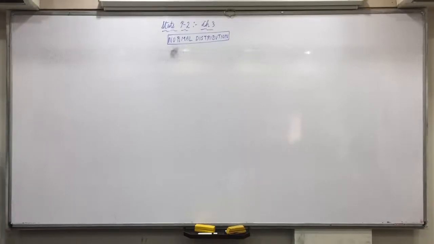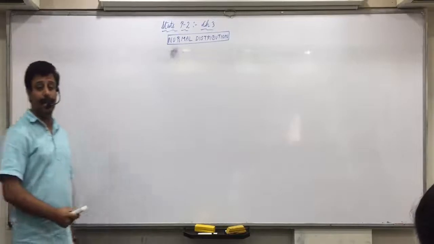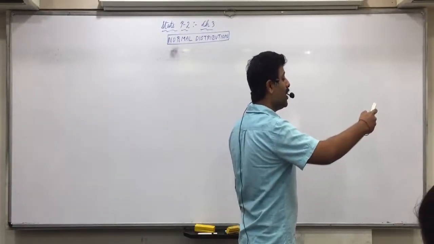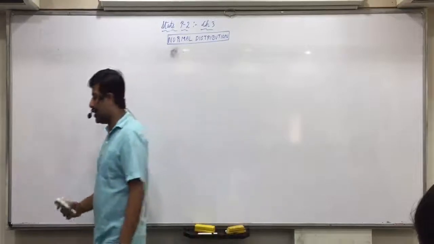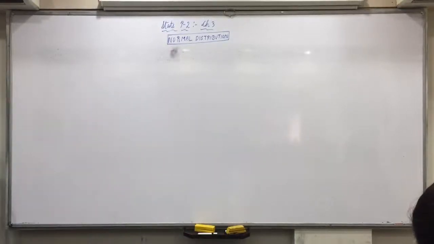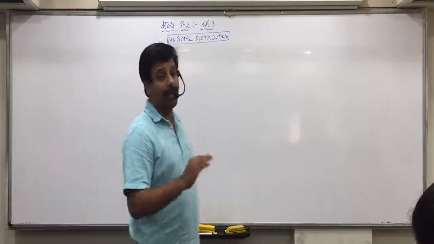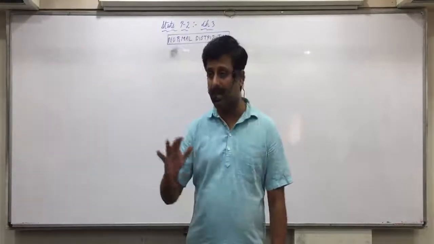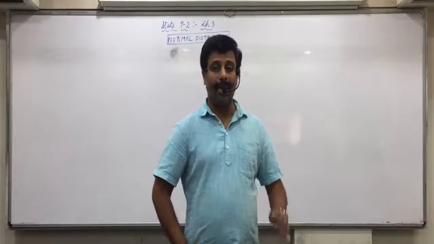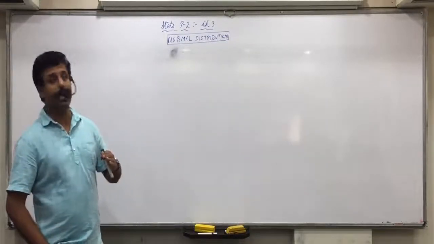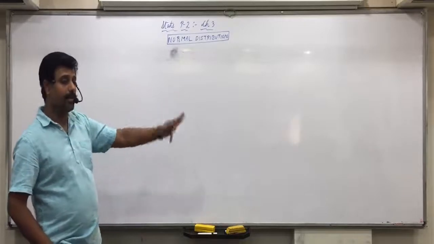Introduction was done in the last chapter itself. In the last chapter I made you write that probability distributions are of two types, discrete and continuous. Discrete probability distributions are further of two types, binomial and Poisson. Poisson was not in your syllabus. Binomial we have already done. And continuous probability distribution is normal distribution.